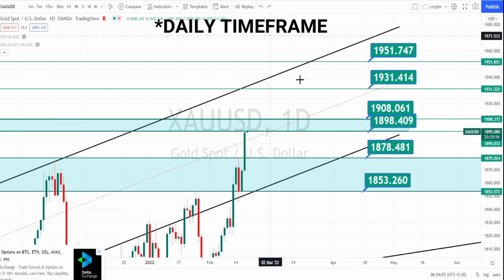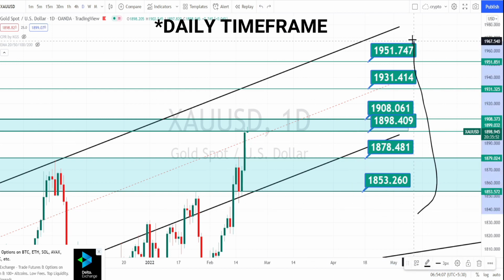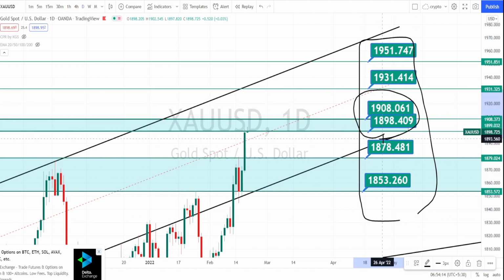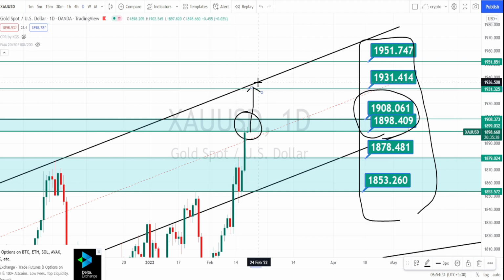I am in hourly time frame now, and these are all the support and resistance levels in hourly time frame. Currently the price action is trying to break this resistance area between 1908 and 1898, and we can already see a little bit of retracement happening. But even if the price action breaks this resistance level, we can expect it to go up and test this resistance line from the weekly time frame and then bounce back on the bearish trend.